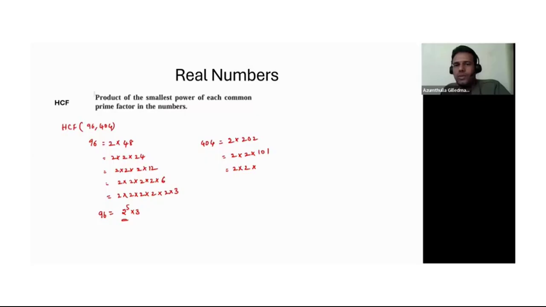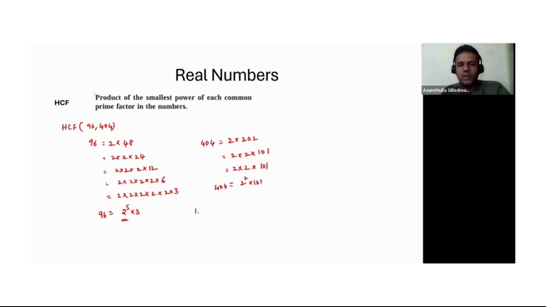Let's look at 4. No, sorry, 4 is not a prime number. So let's look at 5. No, 7. 7 ones and 31. No, it will not go with 7 also. 9, no. 11, no. I think that's where we need to stop. So 101 is a prime number. It is not divisible by any other number. It does not have any factors. So the 404 I can write as 2 square into 101. So these are the prime factors for this number.